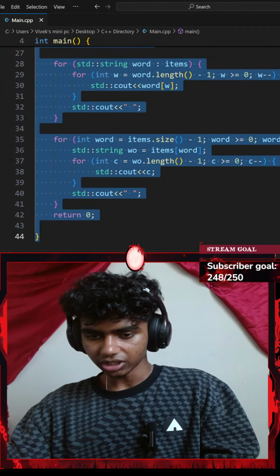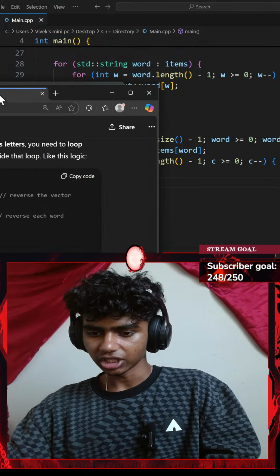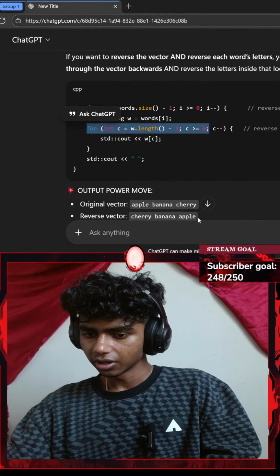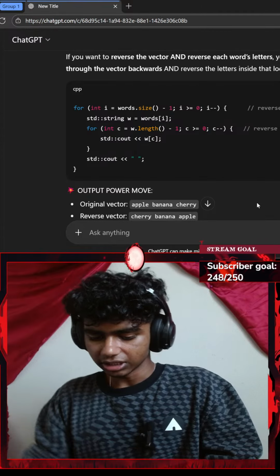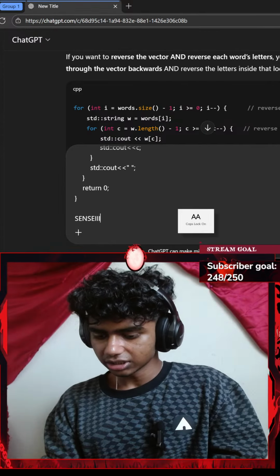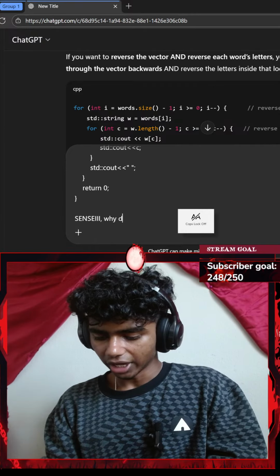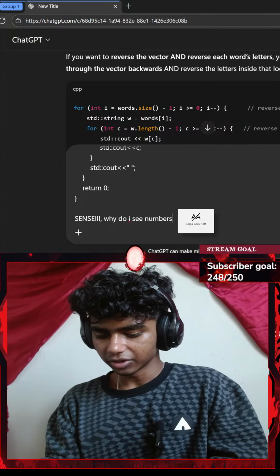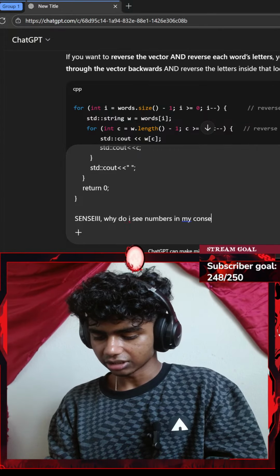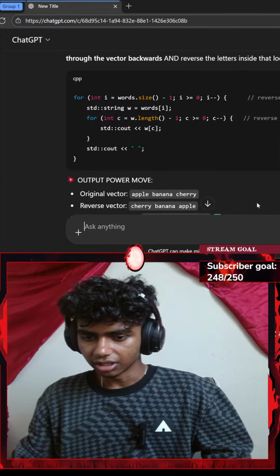Let's go to Control C, copy that, get ChatGPT here. Let me go ahead and paste this, go with Shift Enter and say, why do I see numbers in my console? Okay, let's see.